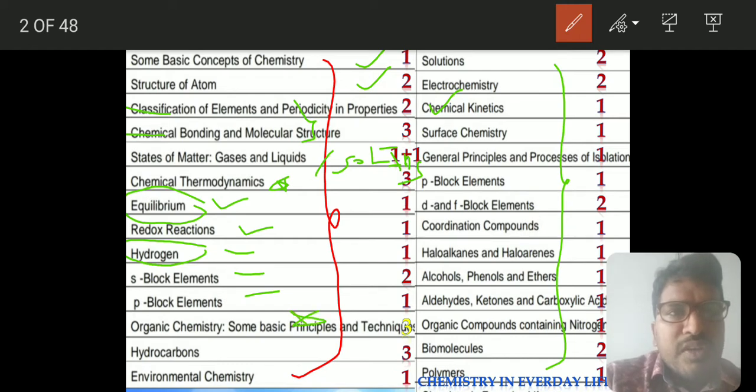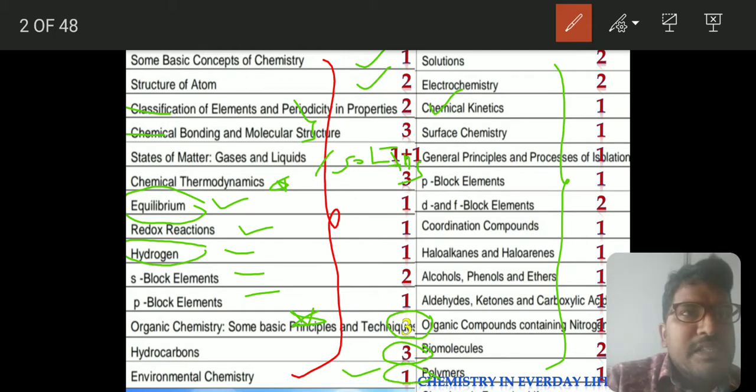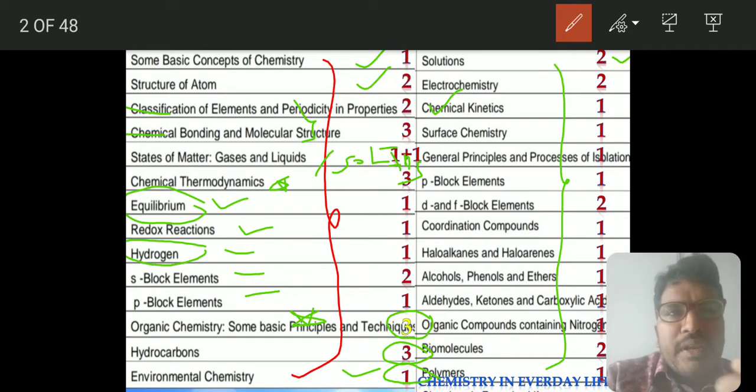Basic concepts of chemistry gave you 3 questions, and hydrocarbons gave you 3 questions. Environmental chemistry had 1 question, and we explained this concept in the same way. I will come to organic as a whole, then you will get clarity. In solutions we got 2 questions: 1 from ideal behavior, and 1 from relative lowering of vapour pressure and depression in freezing point. These 2 also came as per our suggestion.